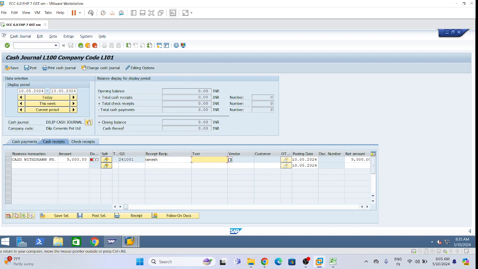And text: cash withdrawn from HDFC, right? Select this line, click on save button.